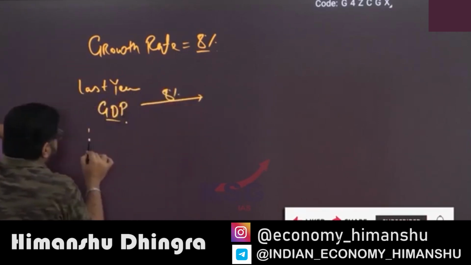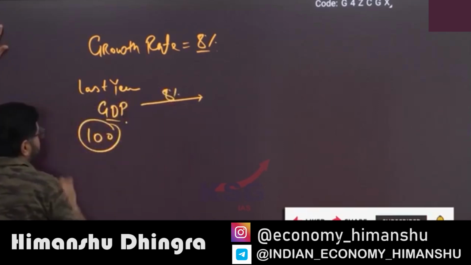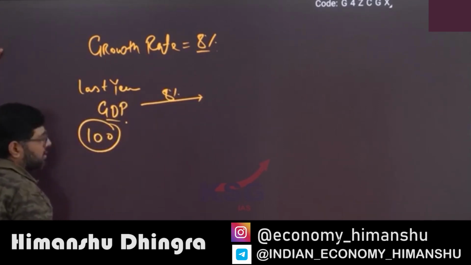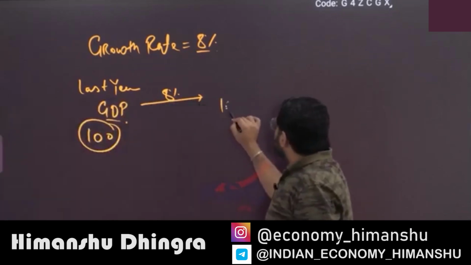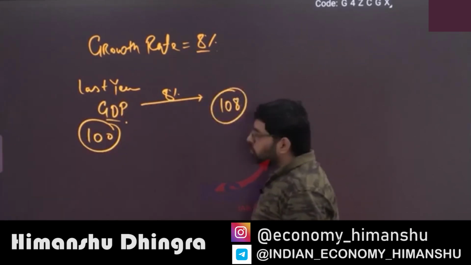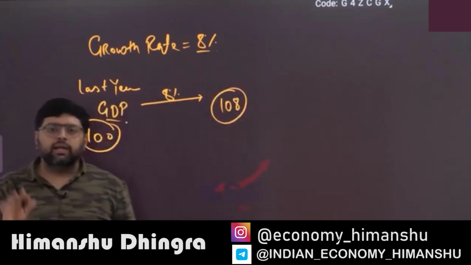So last year we produced final goods and services worth rupees 100. This year we will produce final goods and services worth 108. Is this clear?